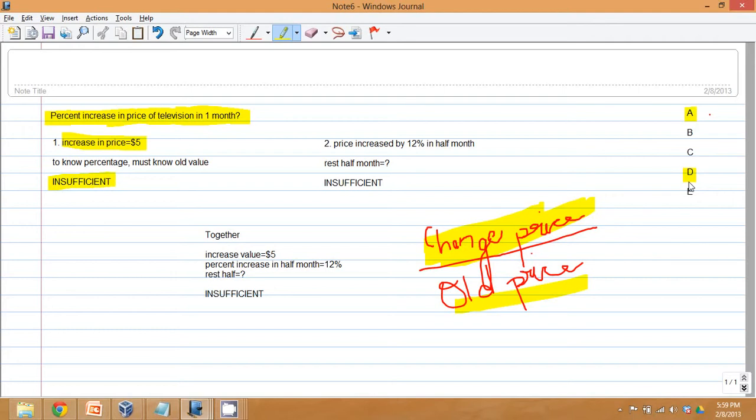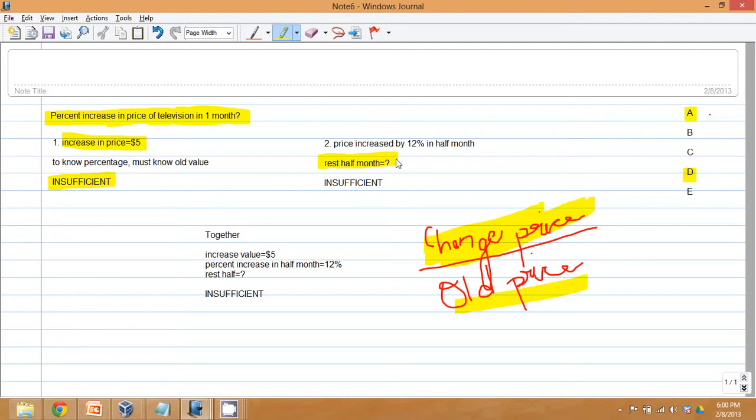It says that the price increased by 12% in half a month. That's fine, but was it a constant increase through the rest of the month? Did it increase by 12% in the next half of the month also, or did it increase 6% or maybe 18% or 20%? We have no idea about how much the increase was in the rest of the month.